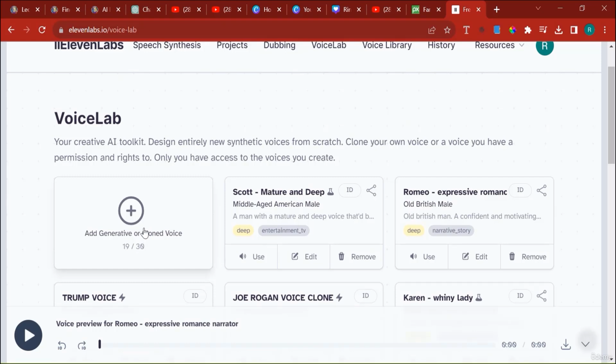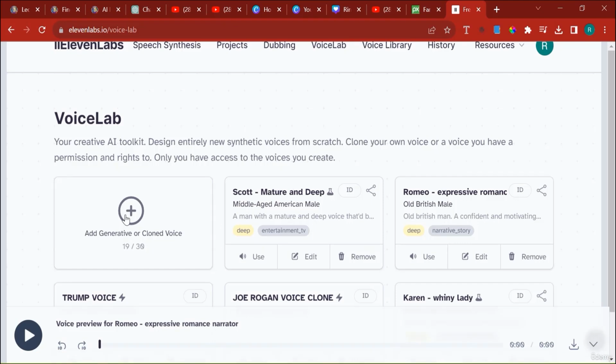So you can just take a recording of Trump talking, even though this is entirely not permitted. This is illegal and it could get you into trouble. So don't do it. Not for commercial purposes, not for any purpose whatsoever. But you can do it for fun as long as you don't share any video of Trump saying anything that you are saying. So that could land you into legal trouble. But I'm just showing you what this software is capable of.